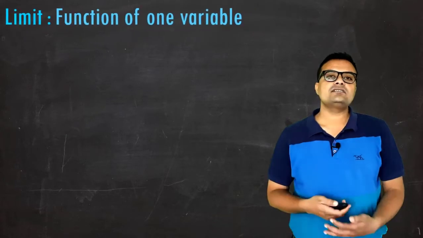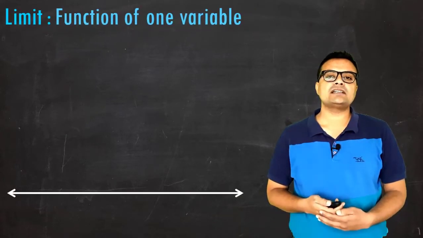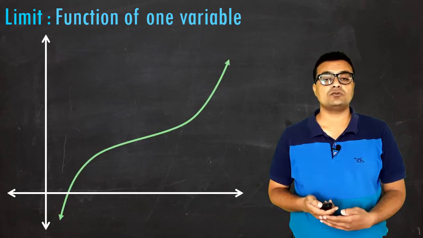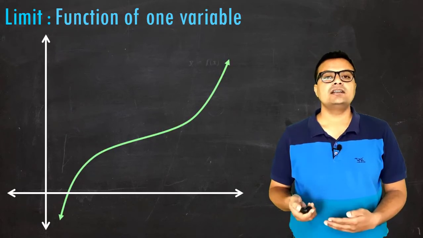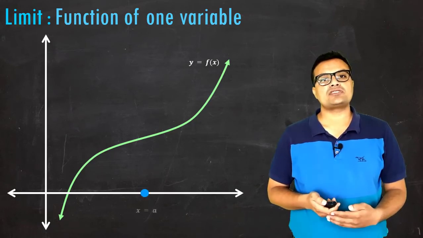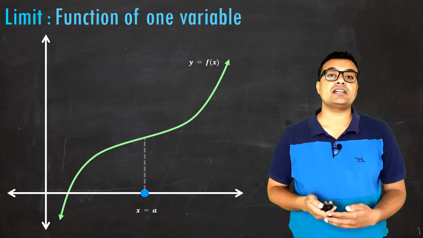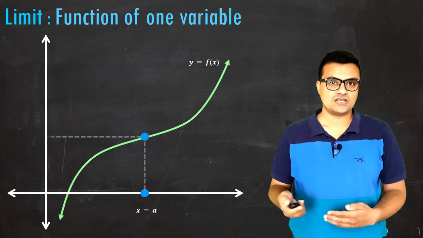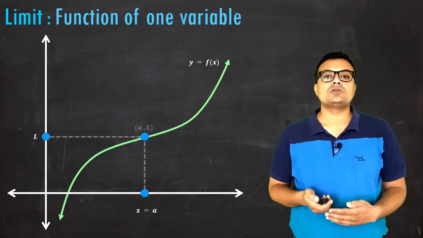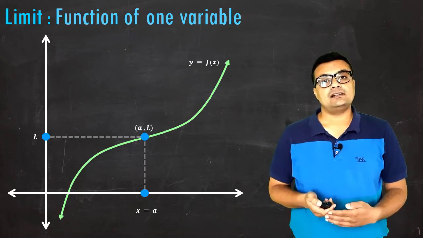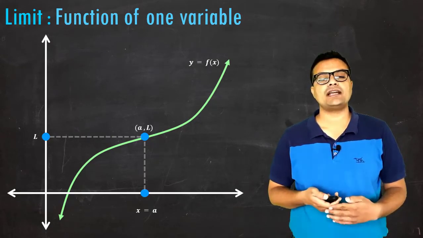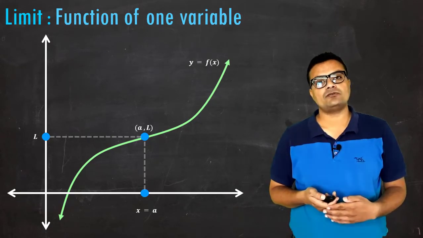Now if I consider this concept, it is something like this. I need to take the x-axis and y-axis, and take a random function y equal to f of x. If I fix the point x equal to a in the domain of the function, and take its value on the function, suppose it is at height L. So the point is (a, L), and now we want to see how to define the limit at this point x equal to a for the function f of x.